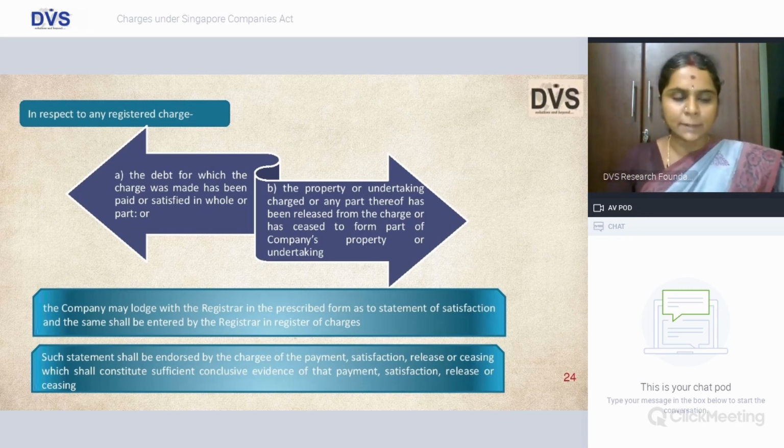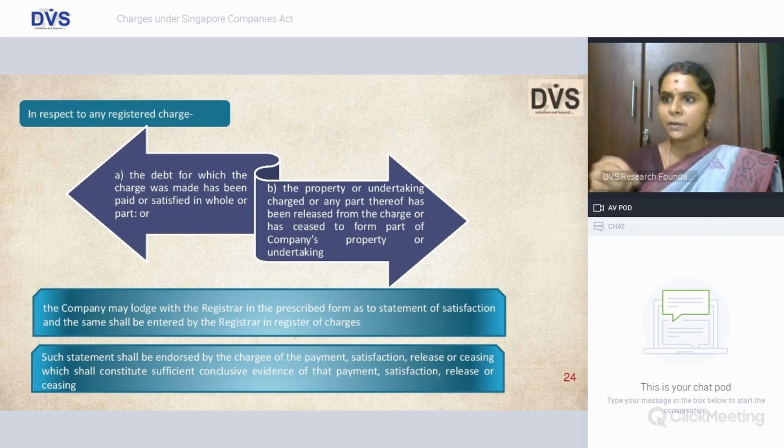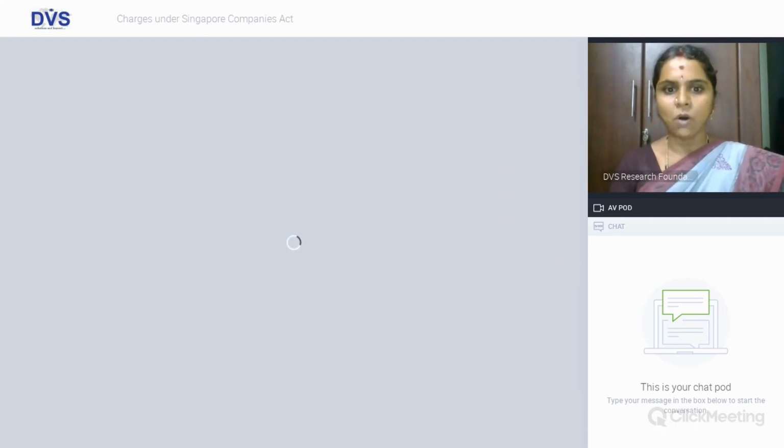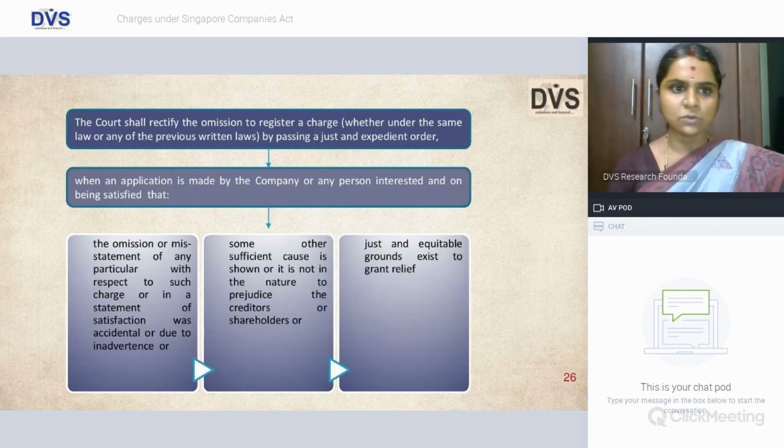and hence you may create a fresh charge subsequently. With respect to any registered charge, the debt for which the charge was made has been paid or satisfied either in whole or in part, or the property or undertaking has been released from this charge. The company first will lodge with the registrar a statement, and the second statement shall be endorsed by the chargee, who is your charge holder. In our case, being the bank or financial institution, it will provide proof that this payment is settled or satisfied, which shall constitute conclusive evidence of payment satisfaction or settlement of your loan outstanding.